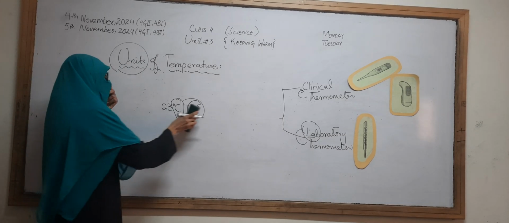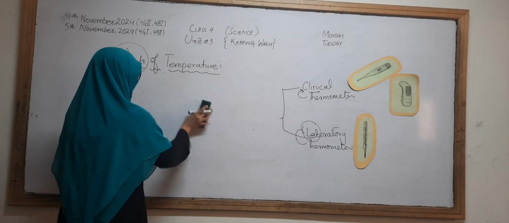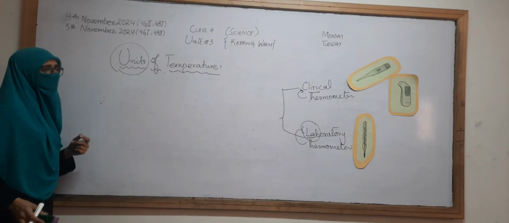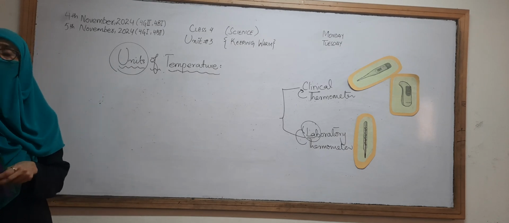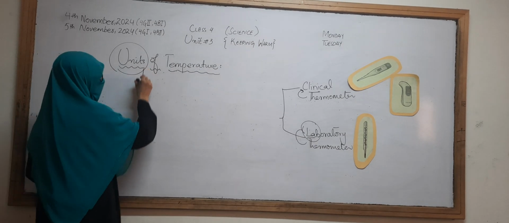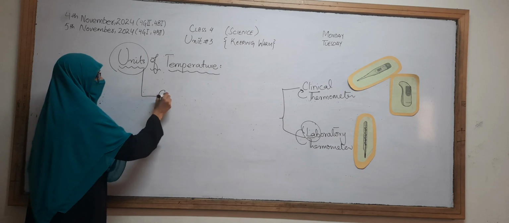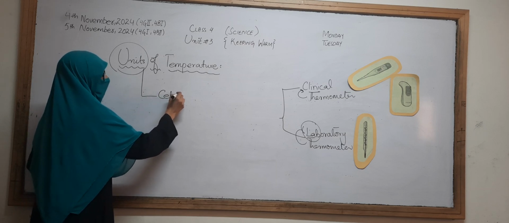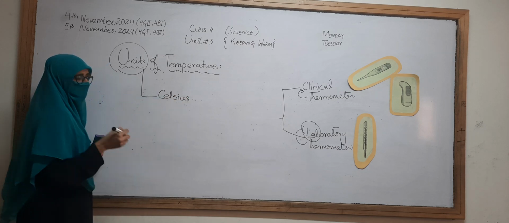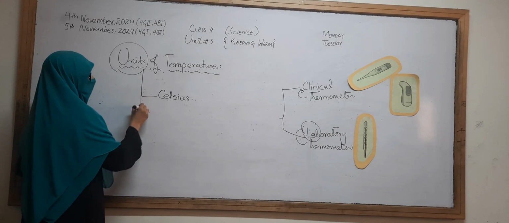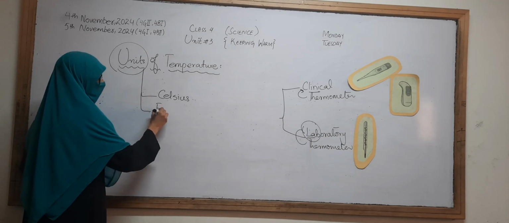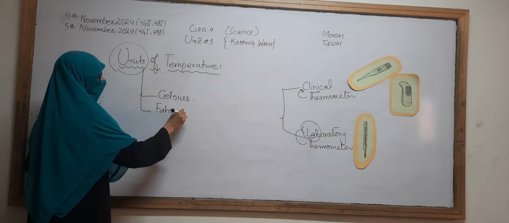So what are the different units of temperature? Yes, good. There are different units. Number one is Celsius. We can also say it as centigrade. The second one is Fahrenheit.